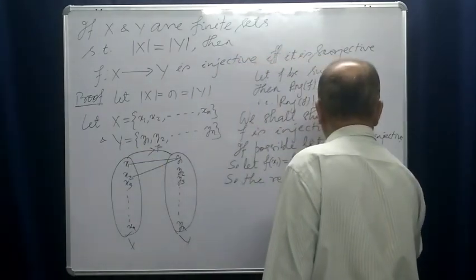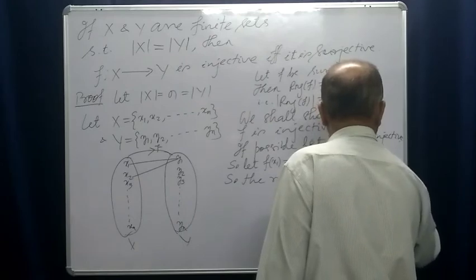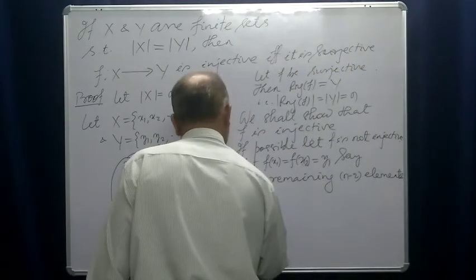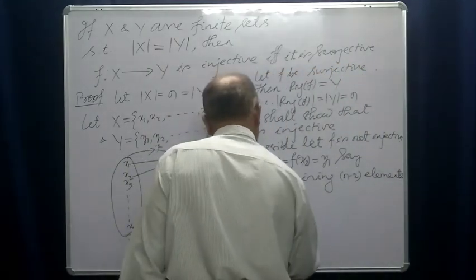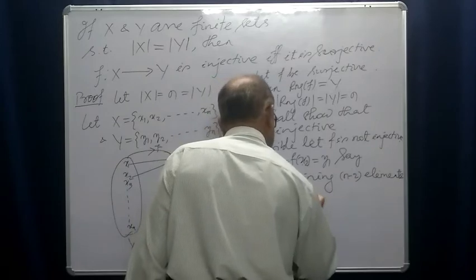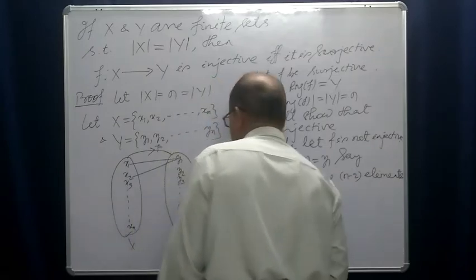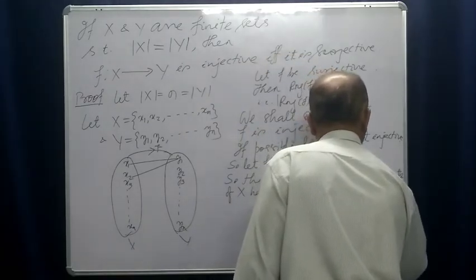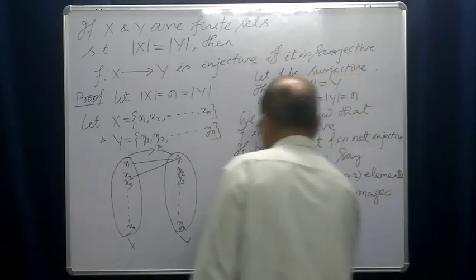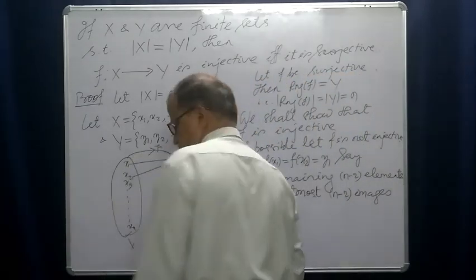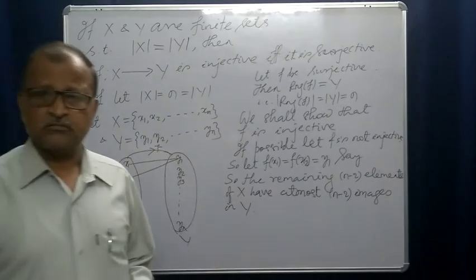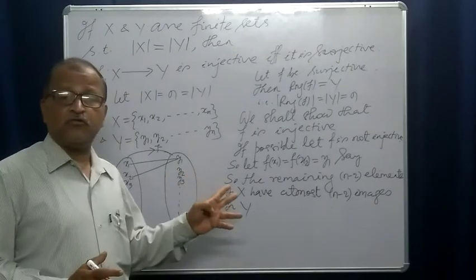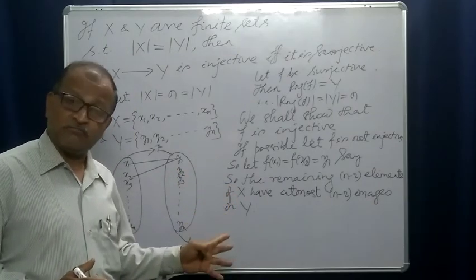The remaining n minus 2 elements of x have at most n minus 2 images in y, because one element of x cannot be related to more than one element of y.